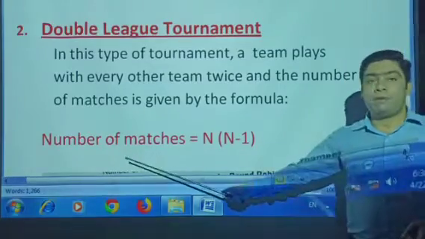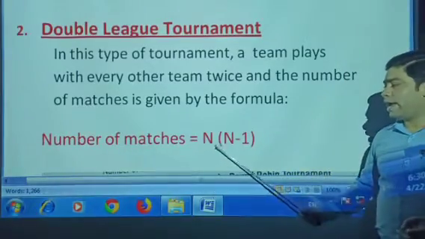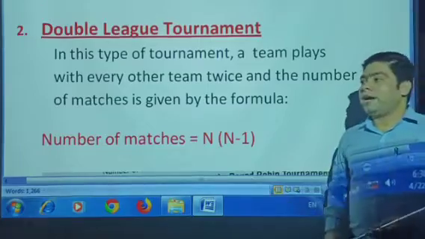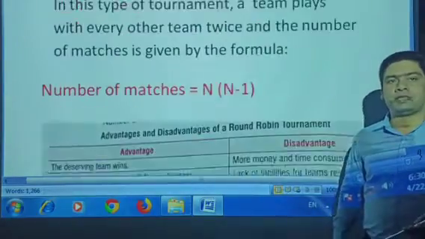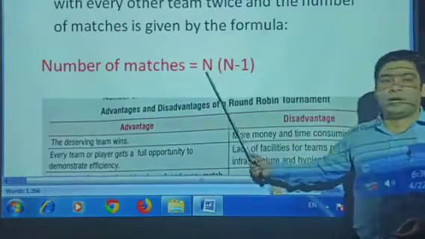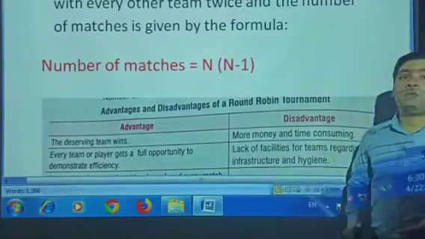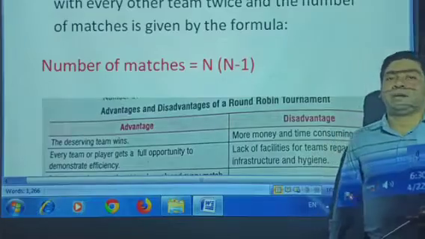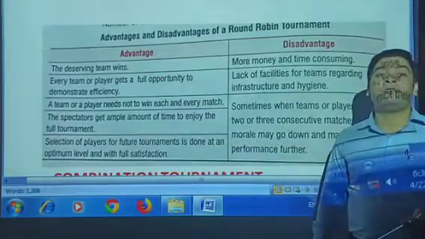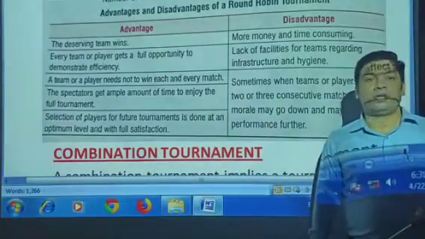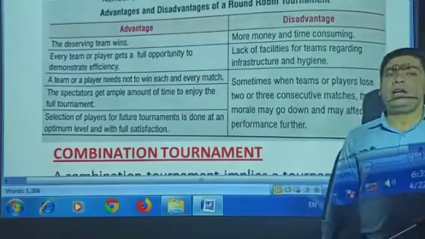How do we get the number of matches? Simply the formula is n(n minus 1). Again, we take 11 teams in this tournament. So 11 into 10, 110 matches will take place if we are talking about the double league tournament. So these are the single league tournament and double league tournament.